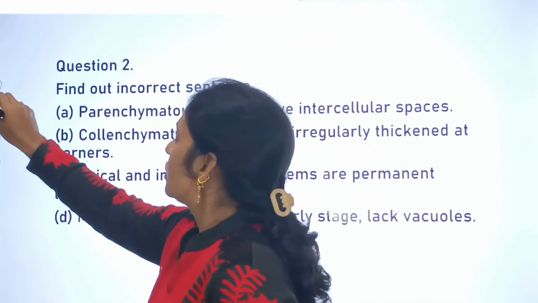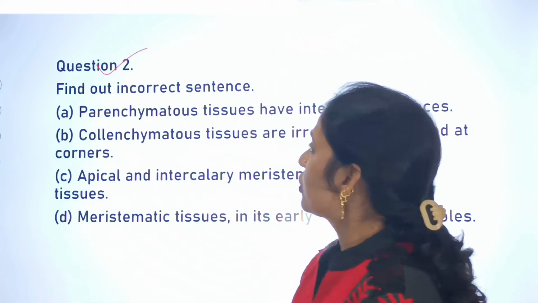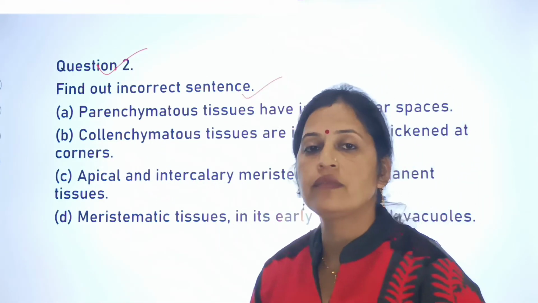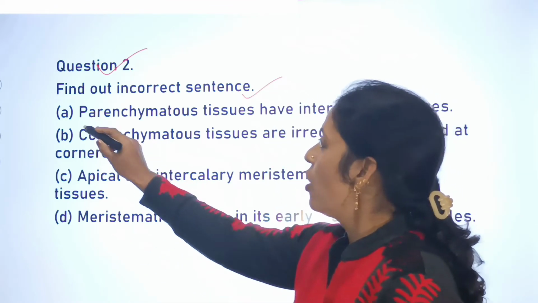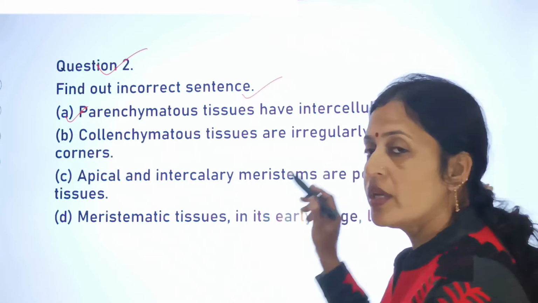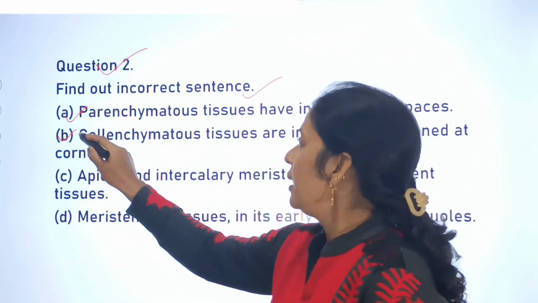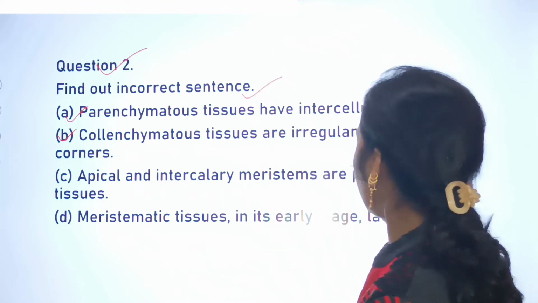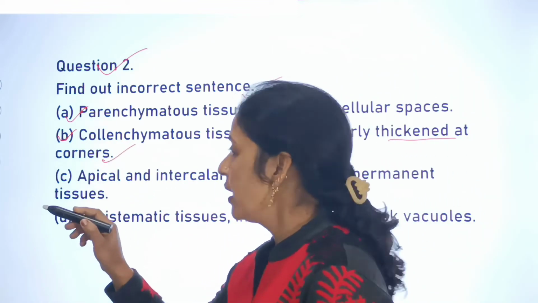Now shift to question number 2, and your question number 2 is, find out the incorrect sentence. Options are, A, parenchymatous tissues have intercellular spaces. B, collenchymatous tissue are irregularly thickened at corners.